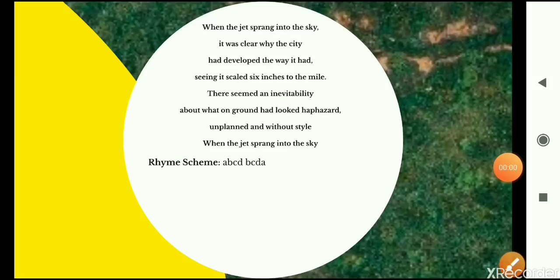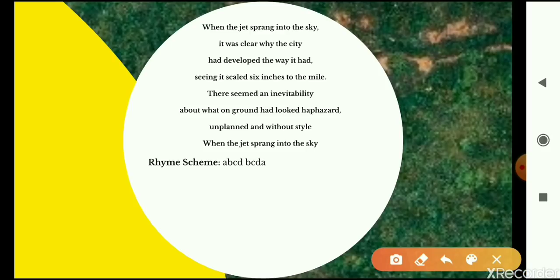Now let's start discussing the poetic devices in this stanza. Look at line number 1 and line number 8. Do you find any poetic device here? Correct. The poetic device that is used here is called repetition, because this whole line is repeated. Now, repetition is a poetic device in which a word or a phrase is used again to emphasize any thought or any idea that the poet wants to express, right? So this poetic device right here is called repetition.